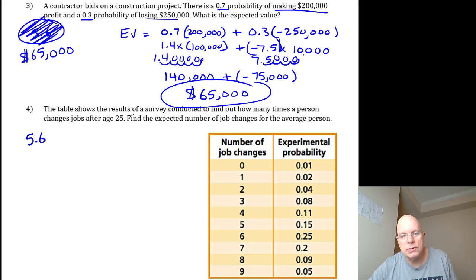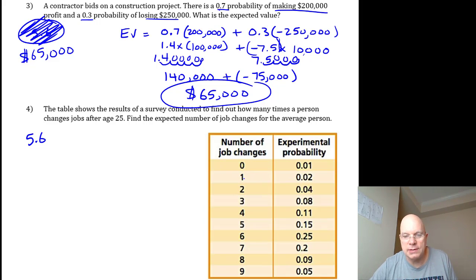Number 4, the table shows the results of a survey conducted to find out how many times a person changes jobs after age 25. So after age 25, only 1/100th, or 1%, of people never change their job again.